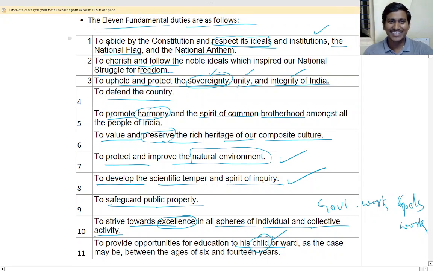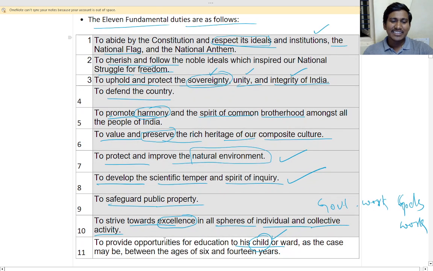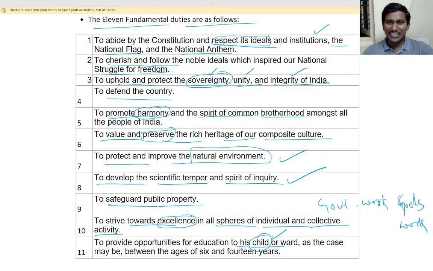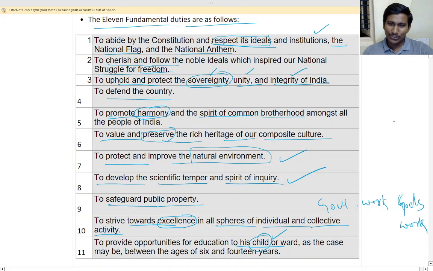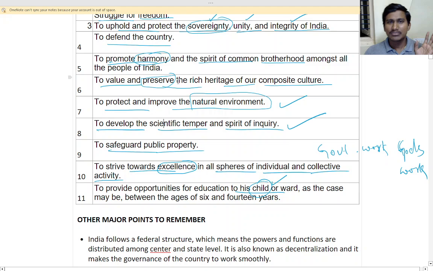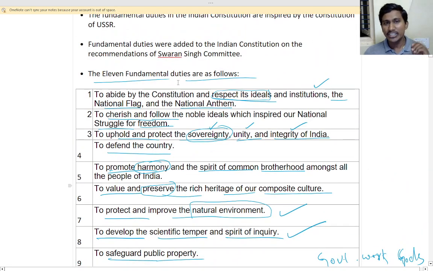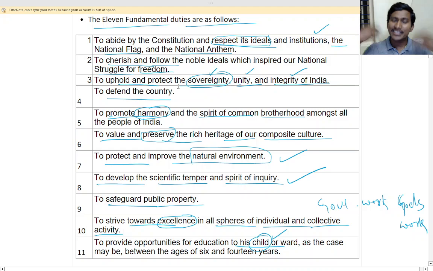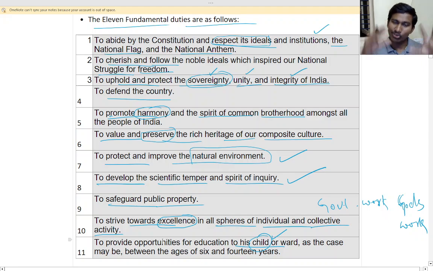So there are 11 fundamental duties. Okay, you have to remember them, and you have to understand this. No one will generally ask about duties, but this is to understand what you should do. That is your duty. These are mainly for understanding and following purposes.